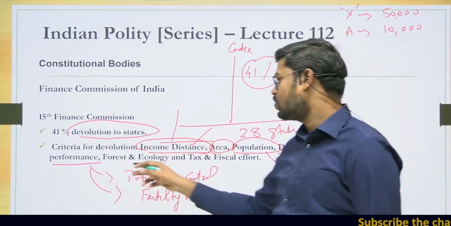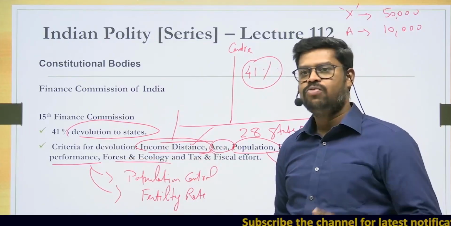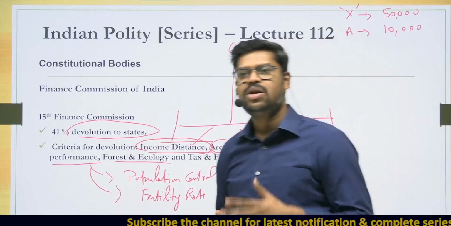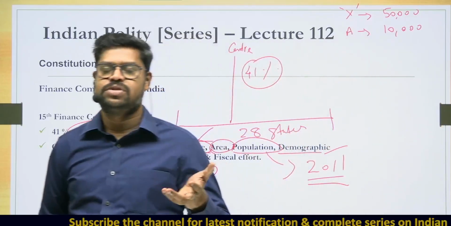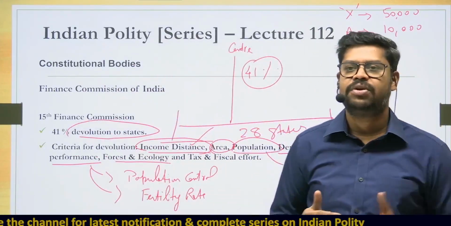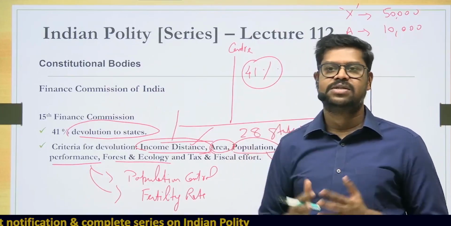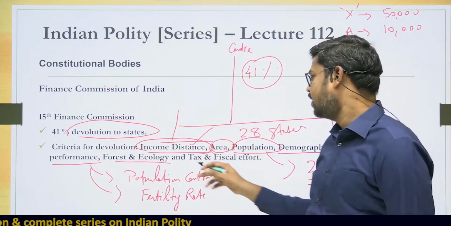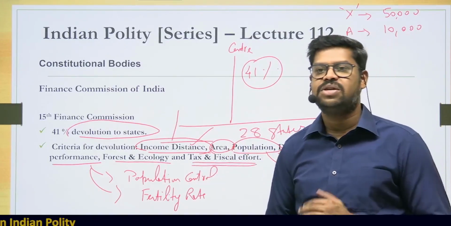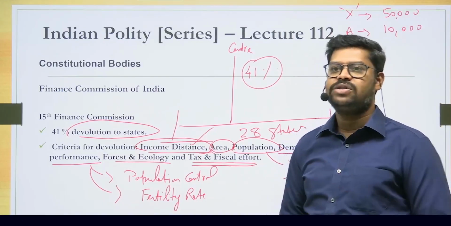And then you have what is called forest and ecology. Any state which has more forest cover and more ecological preservation, and if their efforts are consistent in that regard, that state will be given more resources. Because more forest cover means that the state may have to compromise somewhere on developmental activities. In order to compensate for that, more finances are given in this area. And then the tax and fiscal efforts: how the state is doing in terms of tax collection and other fiscal measures, and to incentivize better performing states, more finances will be given.